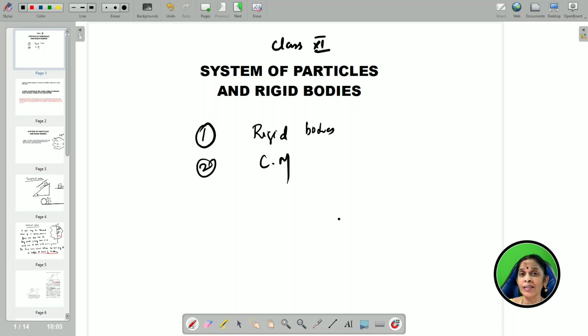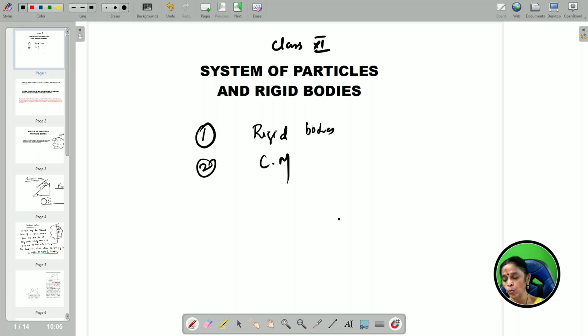Why is the center of mass of the system very important? The whole world and the universe, every particle around us, is based on the concept of center of mass only. So what we are going to learn is just the basics of it. And the different types of motion, the axis of rotation, and the terminology called moment of inertia. We learnt about the inertia of a body for linear motion. Now in this lesson we are mainly going to discuss the rotational motion, the angular momentum, the conservation of angular momentum and certain applications of angular momentum. So these are the learning outcomes.